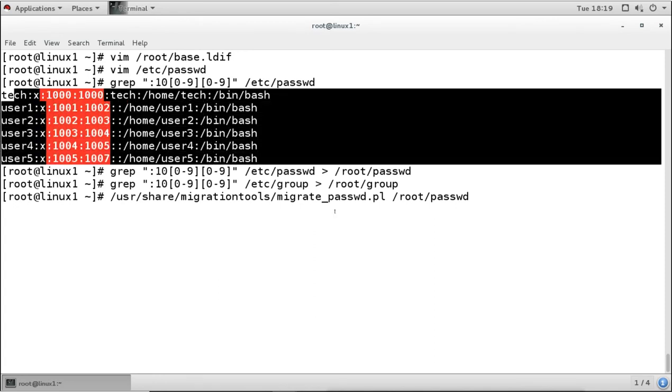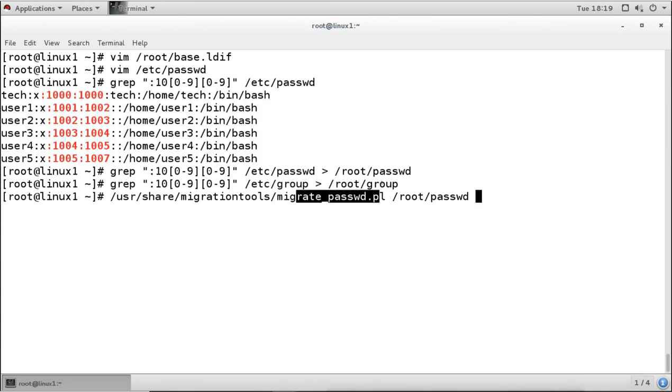So what will this script do? It will convert the information of this file into the LDAP format, and it will create a new file. I will say the new file will be users.ldif. So it is going to create the new LDIF file which has the user information in the LDAP format.